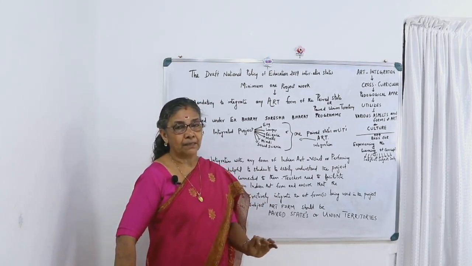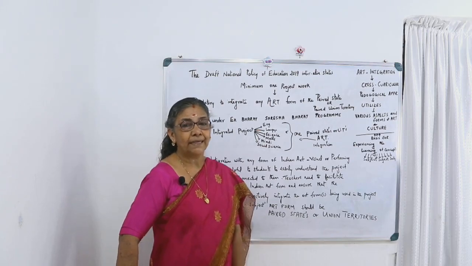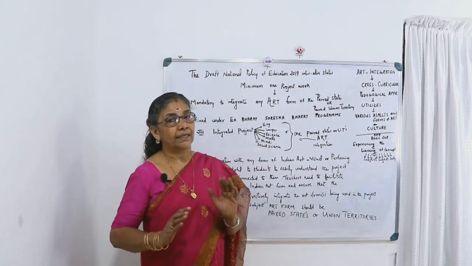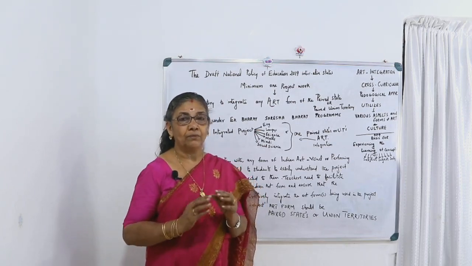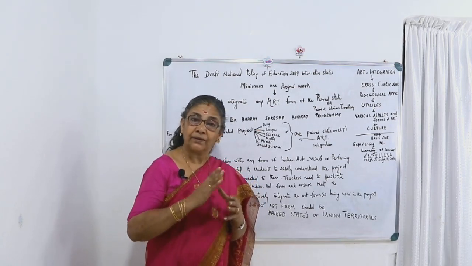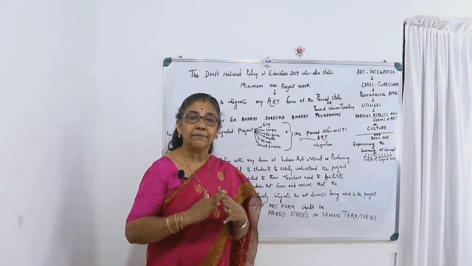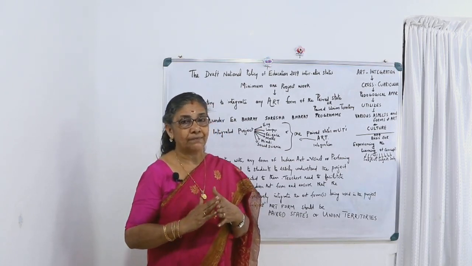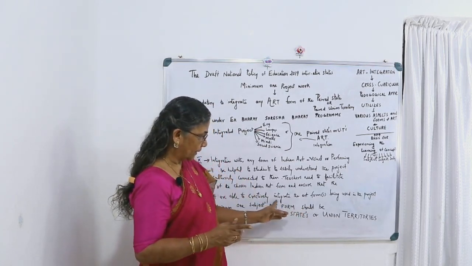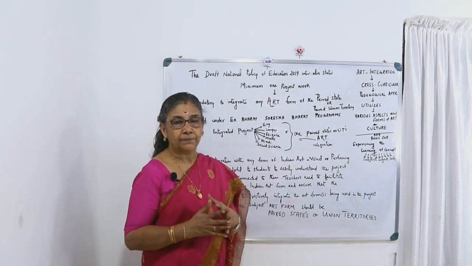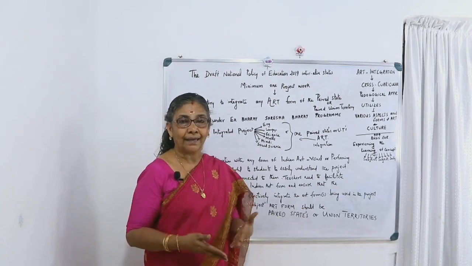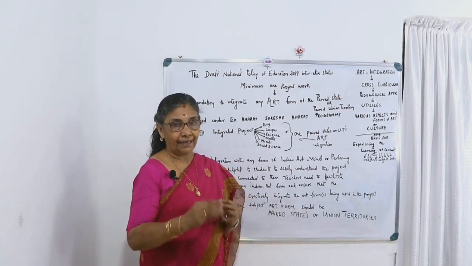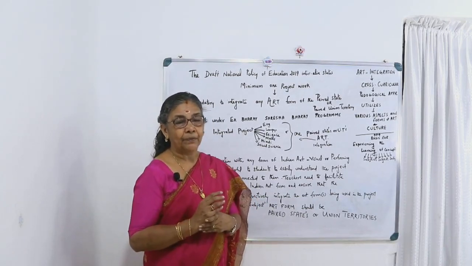Suppose science has been taken, concentrating on a particular topic, and that is an enrichment activity. So the project they are doing is based on the enrichment activity, and that enrichment activity should be associated with the art form, that is, integrate the art form or art forms. And the same for social science, maths, English, regional language, or the second language, whatever the optional language.